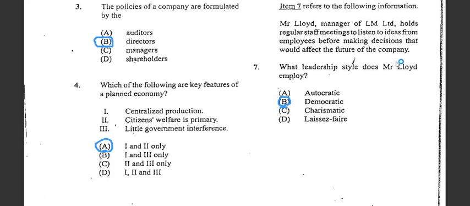Number seven refers to the following information. Mr. Lloyd, manager of LMD Limited, holds a regular staff meeting to listen to ideas from employees before making decisions that would affect the future of the company. So what type of leadership style has Mr. Lloyd employed? We would see that Mr. Lloyd here would be a democratic leader. So the style here for Mr. Lloyd would be democratic.